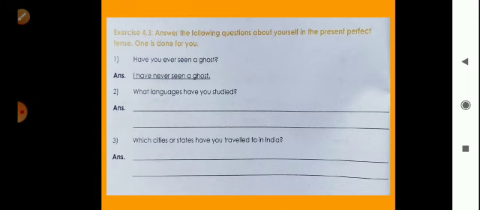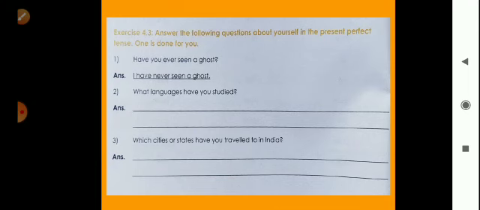Okay. So if you know more languages then you can write them there. The third question: which cities or states have you traveled to in India?